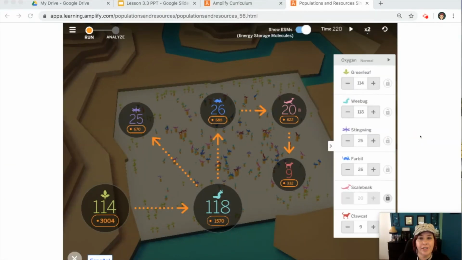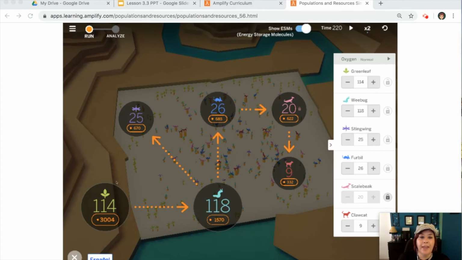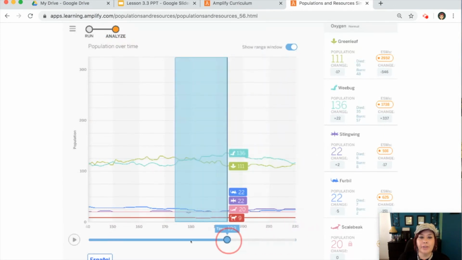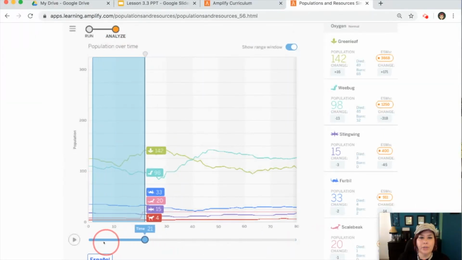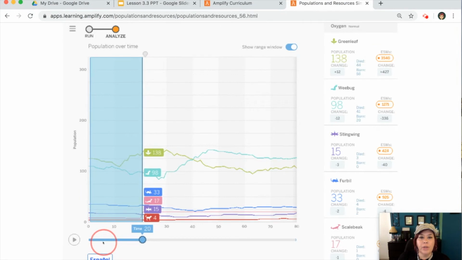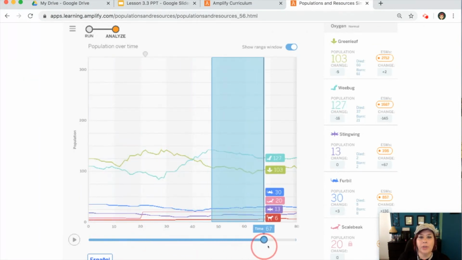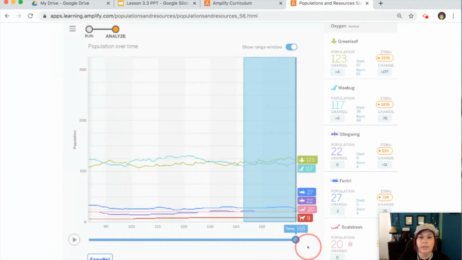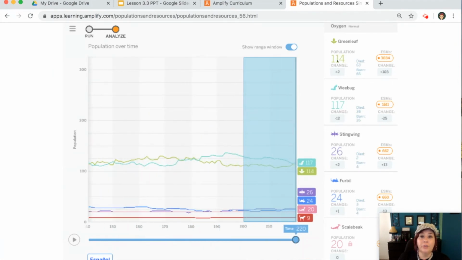Our simulation has run 200 units of time. So now take a look. Our green leaf population is now at 114. So if we go to our analyze screen, we can see, go back to 20 here. We started out with about 140 green leaves. And as the simulation went on, we ended up with 114. So that's a decrease in our green leaf population.